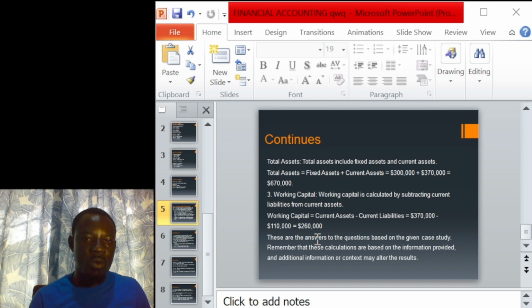I take my time and go over and over for you to understand, because the course covers all this with word explanation, for you to understand anything you need to understand as a financial accountant and also as a student, so that you get a fair idea of this. Based on this, you can determine your working capital, you can determine your total assets, you can know how to implement this knowledge in your business and also make informed decisions about the course.